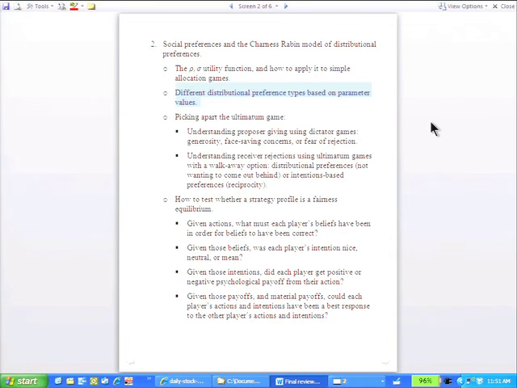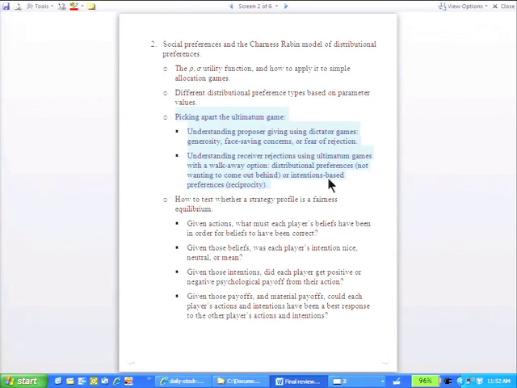Okay. Now, the whole framework of a lecture and a half of talking about the Charness and Rabin model, actually quite a bit more than the whole topic of social preferences, was this idea of picking apart the ultimatum game. The ultimatum game is there's a pie, the proposer slices the pie, offers one of the slices to the receiver, and the receiver decides whether to accept that slice or throw both slices into the compost. You should understand the ultimatum game perfectly.